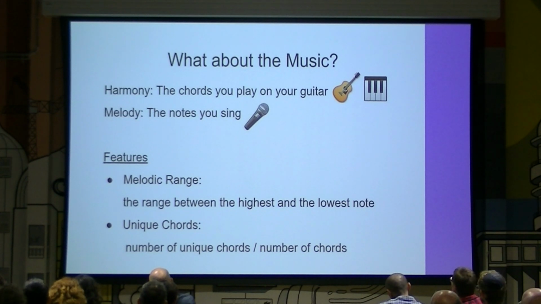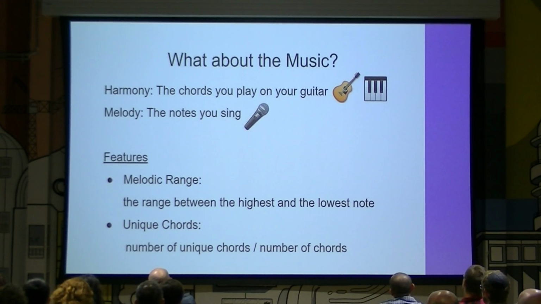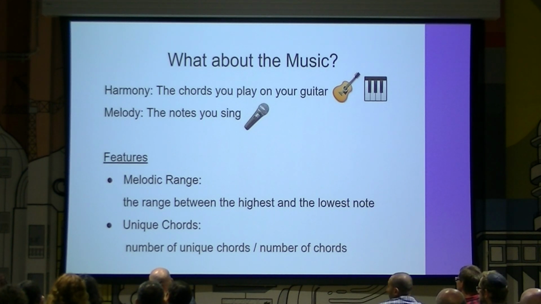Other features that are unique to music include the melodic range of the song, which is the range between the highest and the lowest notes. And this is also a main characteristic for an artist. When people mention Freddie Mercury's huge vocal range, they're talking about four octaves, compared to Taylor Swift, for example, who has a range of around 2 octaves, which is about the average vocal range.